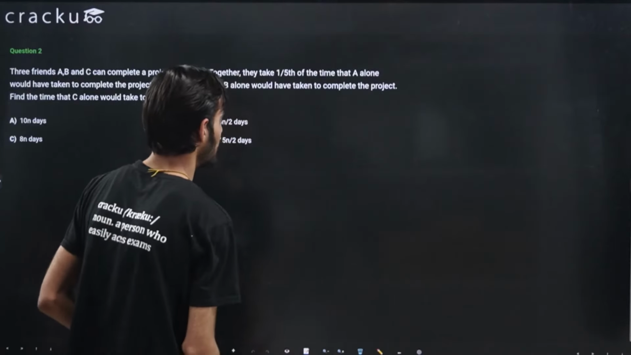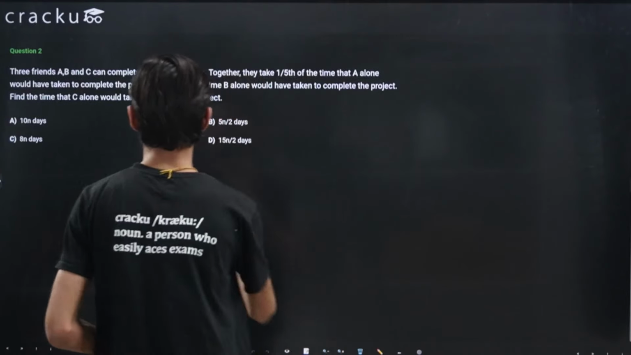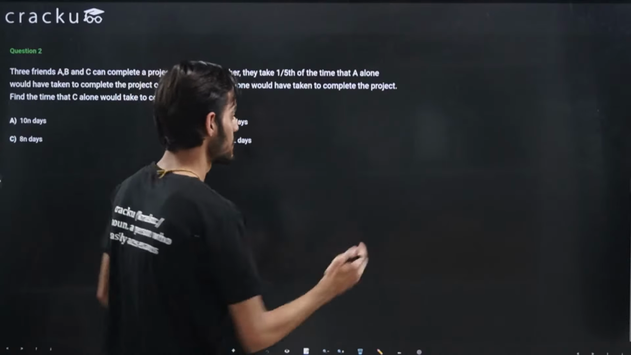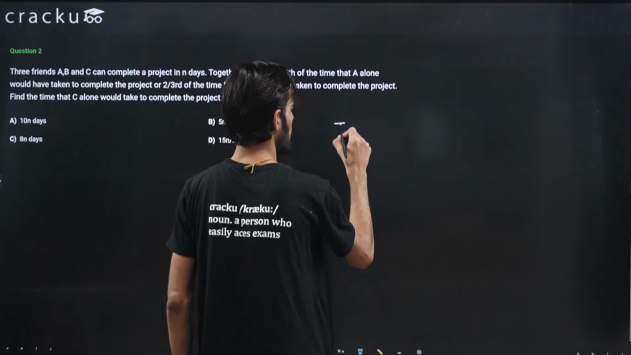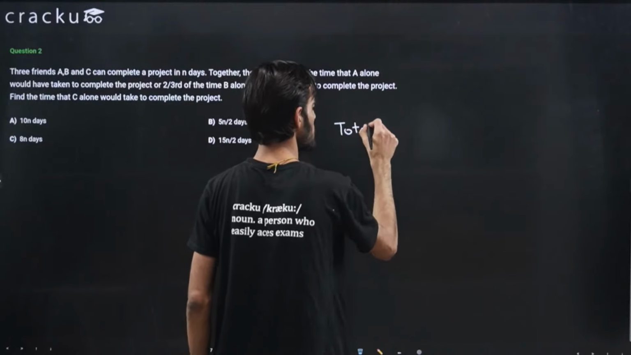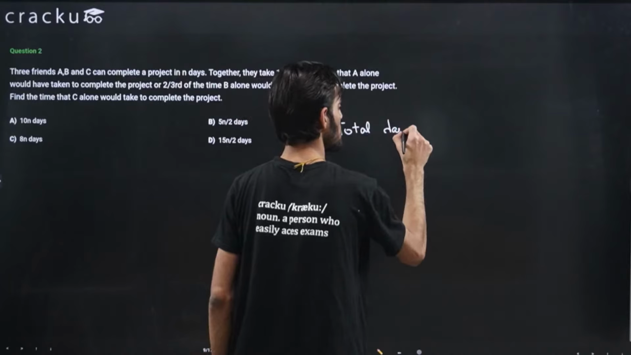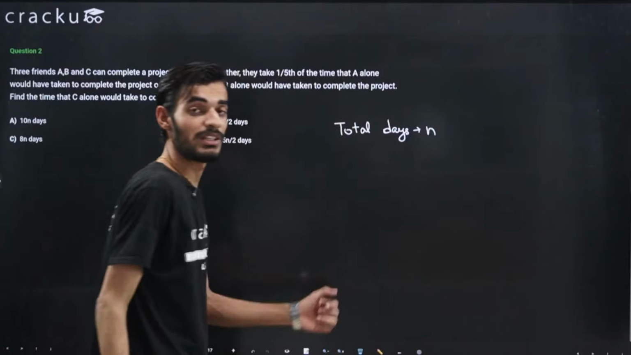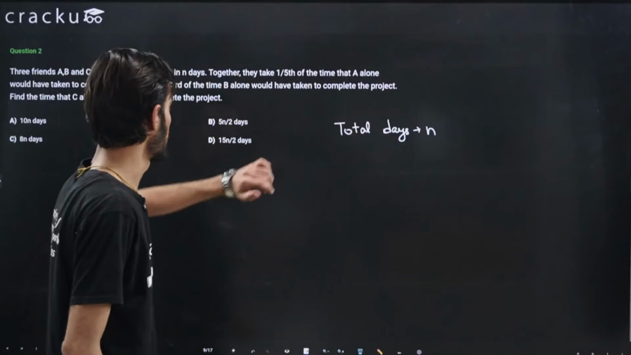Okay, let's say the total work is 1, using the unitary method. If A, B, and C are working together, they are able to do the work in n days. So the total days for A, B, and C together is n days.